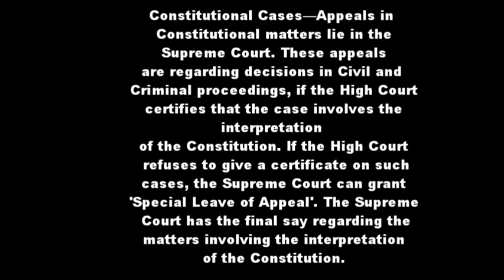If the High Court or the lower court feels that the particular case involves the interpretation of the Constitution, then it will be taken to the Supreme Court, because it is the duty of the Supreme Court to interpret the Constitution. And if the High Court refuses, then what will happen?